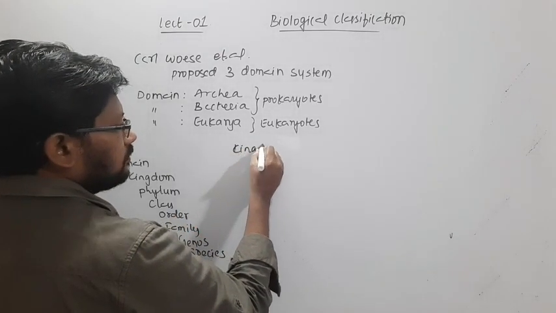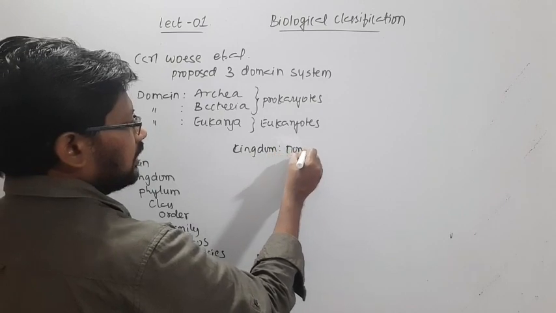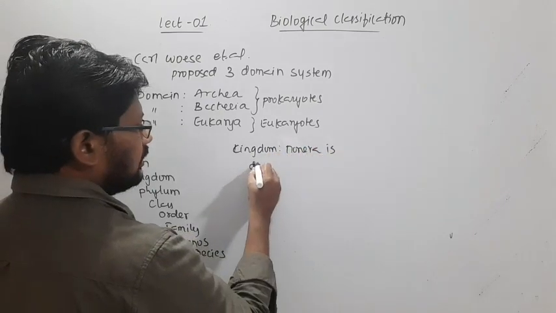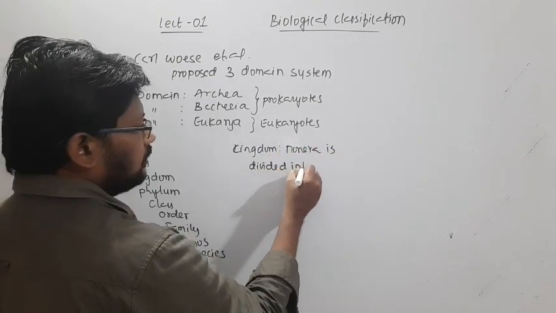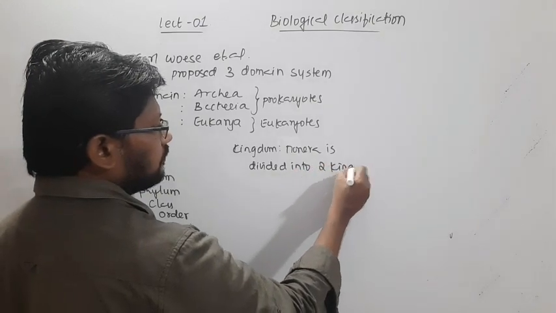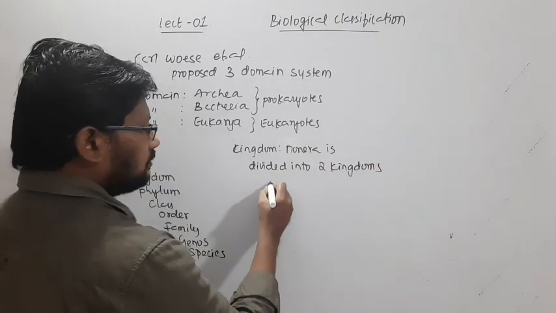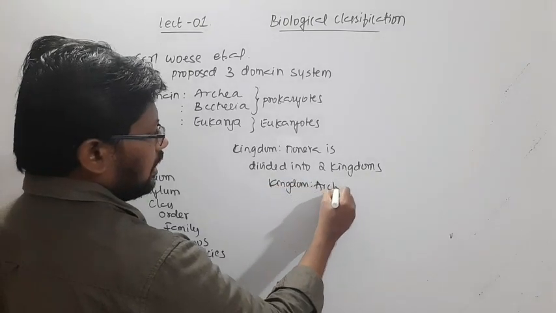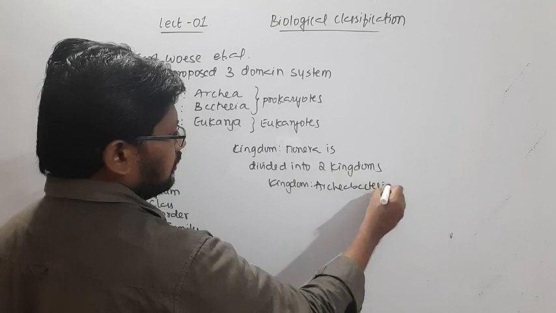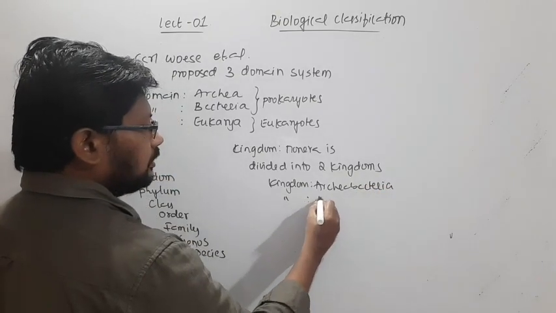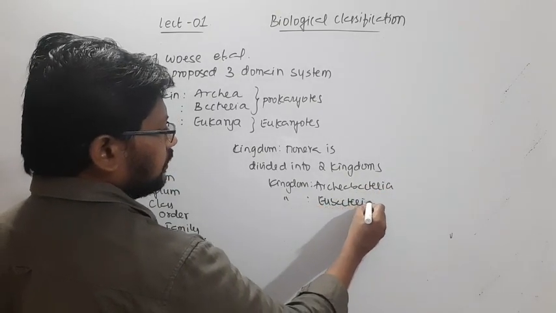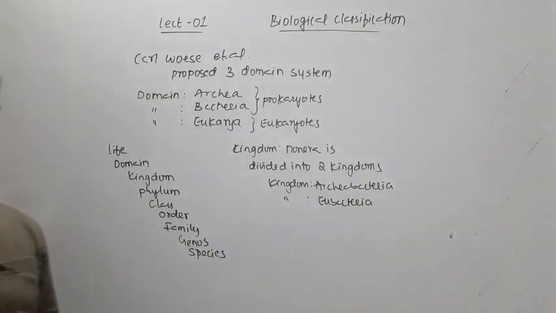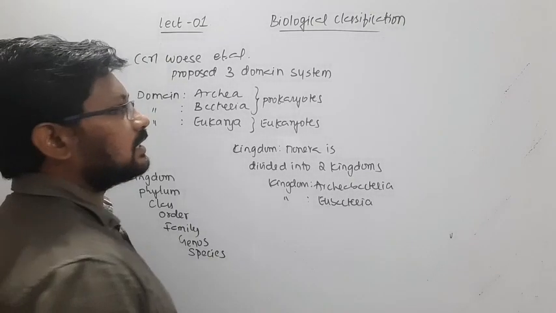Kingdom Monera is divided into 2 kingdoms: kingdom Archaeobacteria and kingdom Eubacteria. So we have 2 new kingdoms, and with this the total number of kingdoms becomes 6.